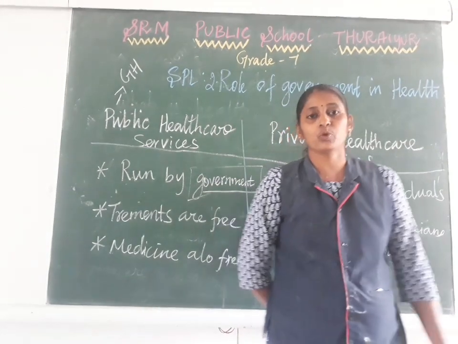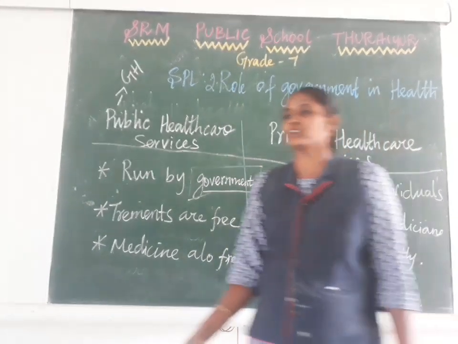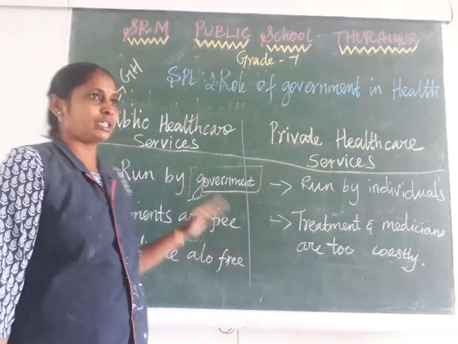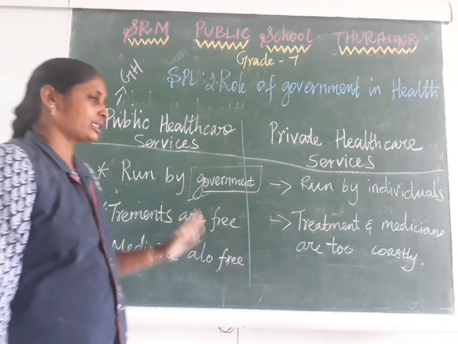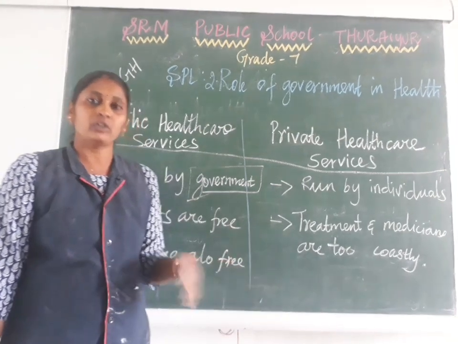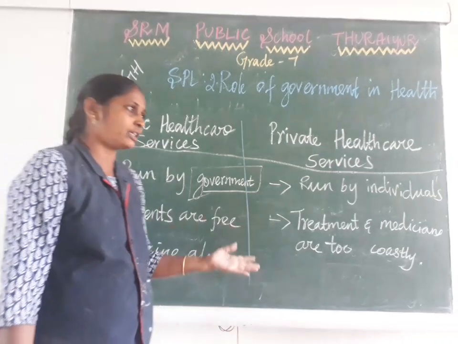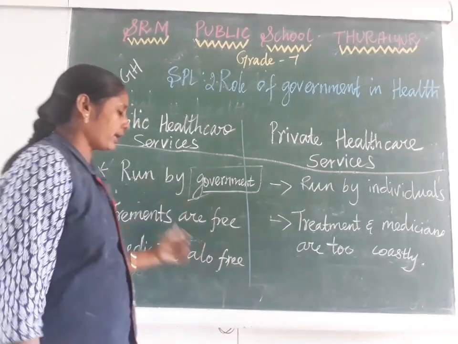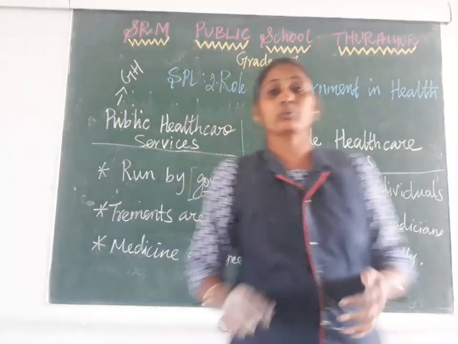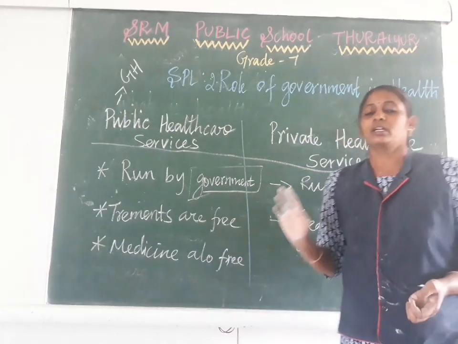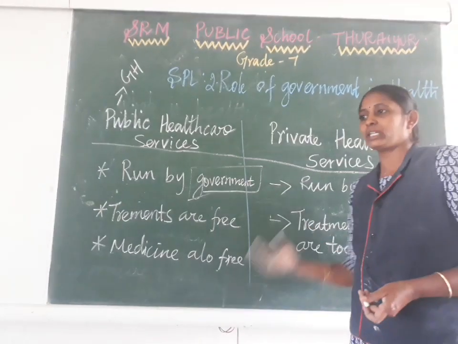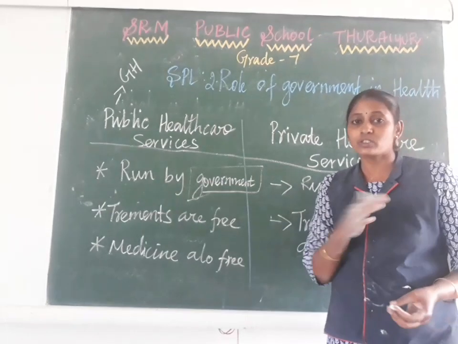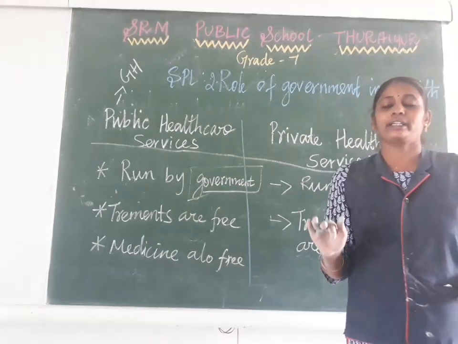Why? Because the number of private hospitals is more than government hospitals. We can see private hospitals in urban areas only, but government healthcare centers we have in villages also. But we people are not ready to prefer government hospitals many times. Why? Because it is run by our money, so we should want to maintain the government hospital in a very neat and good manner. But we are not ready to maintain that. That's why private hospitals grow a lot. So there is no equality in healthcare.